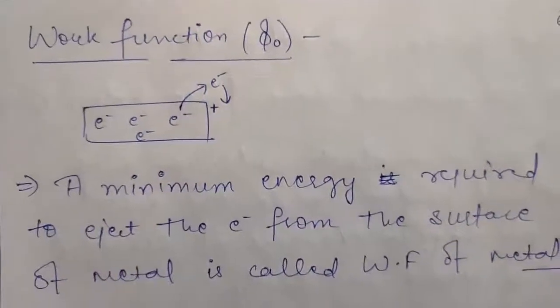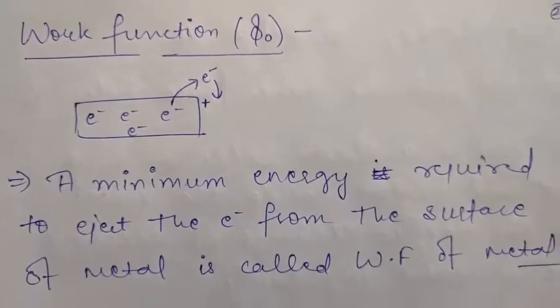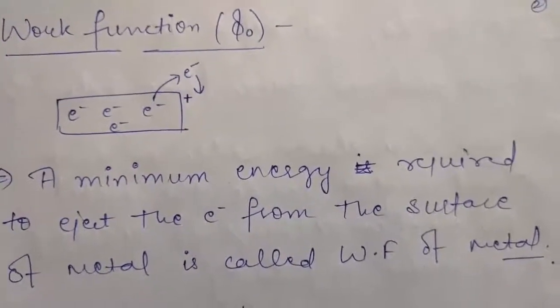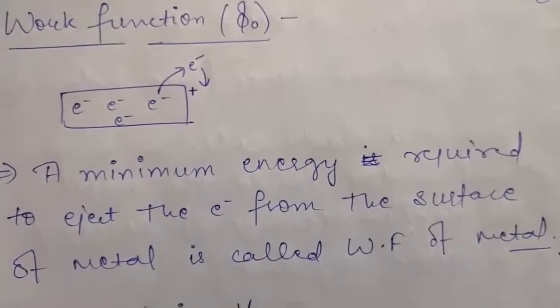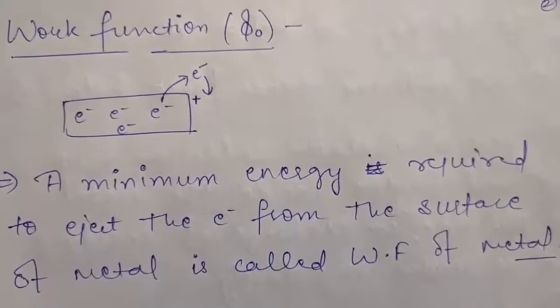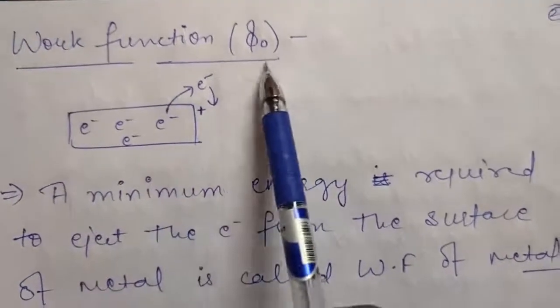Okay students, in this chapter you will be studying a very important effect called the photoelectric effect, and this effect is based on the particle nature of light. Before studying that effect, you should be aware of one term, which is called the work function of a metal, and it is generally denoted by phi naught.